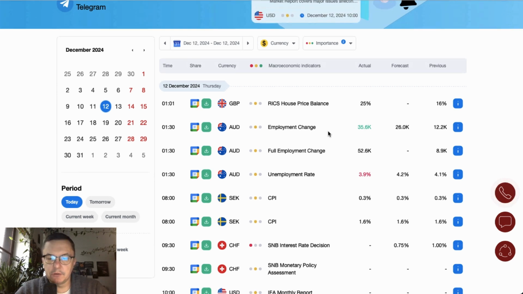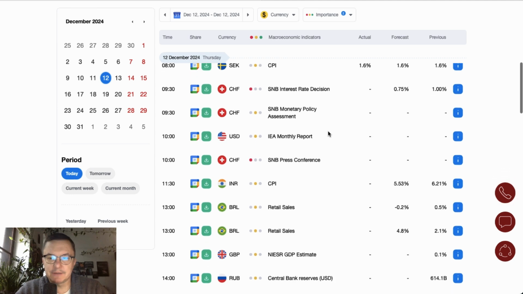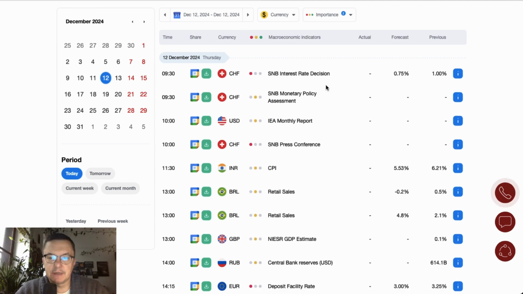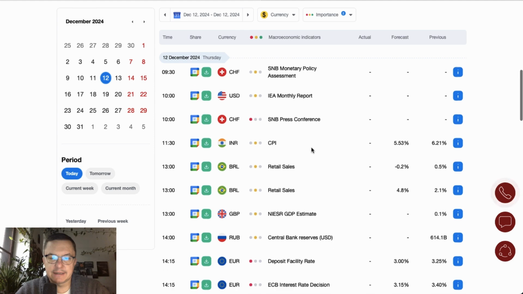During the London session, we have the Swiss National Bank interest rate decision scheduled for release at 9:30. The Swiss National Bank is expected to cut the interest rate from 1 to 0.75%. 30 minutes later, we got the SNB press conference scheduled for release, so that's at 10 o'clock.